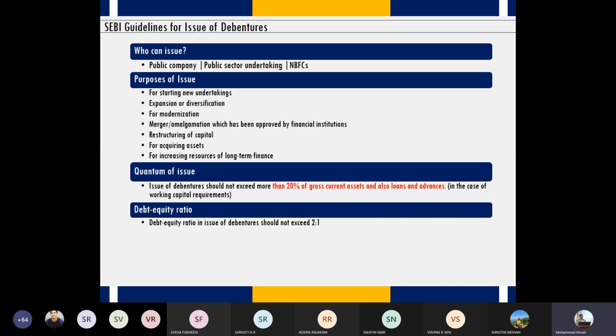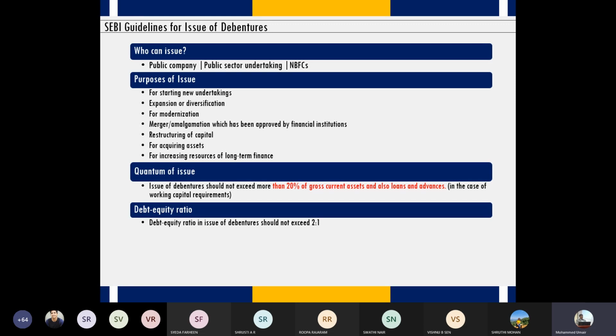Your debt equity ratio in the issue of debentures should not exceed 2:1. Let's assume I'm a company which has share capital of 100 crores and I have loans of 200 crores. Now I'm planning to issue another 100 crores of debentures. In such a case, my application would be rejected by SEBI. I will not be allowed to issue debentures because I'm already having a ratio of 2:1.